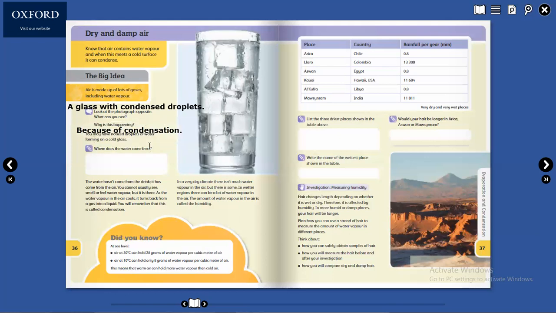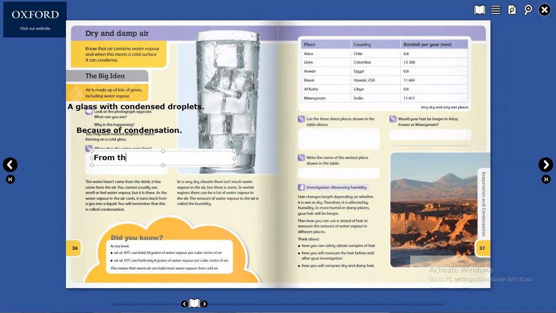You may have noticed droplets of water forming on a cold glass. Where does the water come from? Yes, give me the answer. From the ice. The ice is inside the glass. So how come it is coming out? From the air, because there is water in the air, as you know, water vapor.